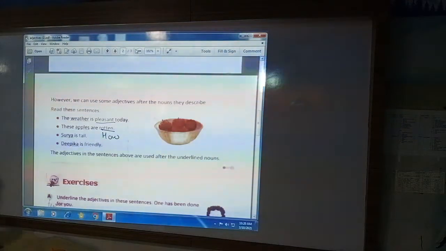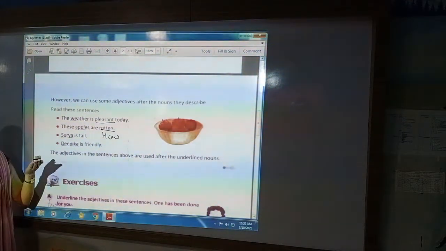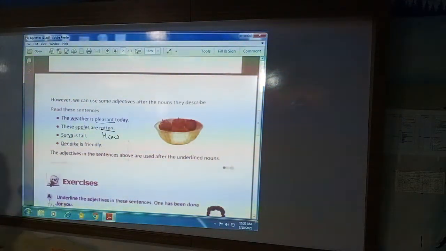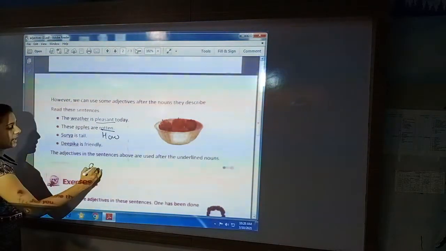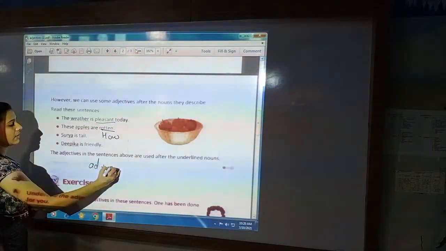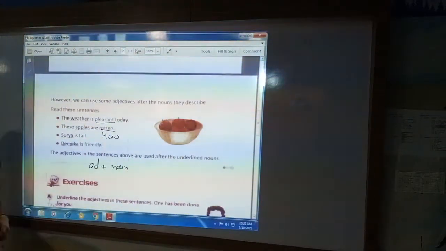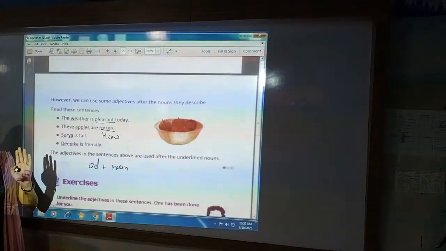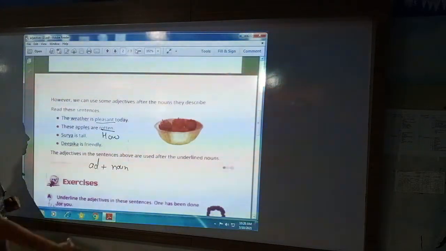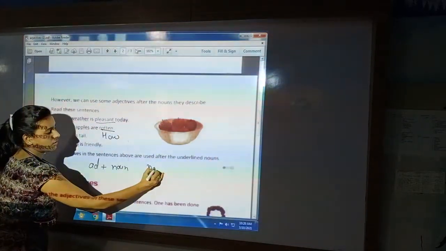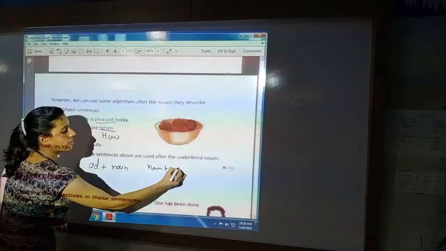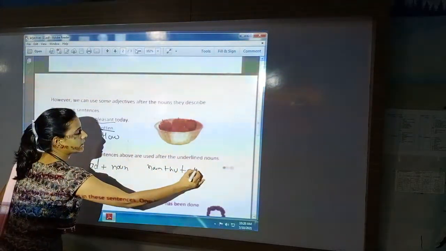And second thing, when you use an adjective before the noun, there will be the adjective, and directly after the adjective there will be the noun. But here, as we are using the adjective after the noun, what will be the sentence structure? Noun, then helping verb, and then adjective would come.